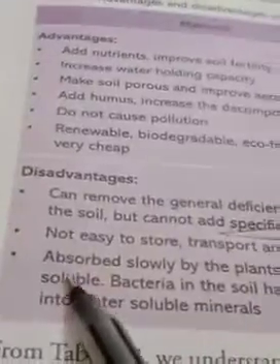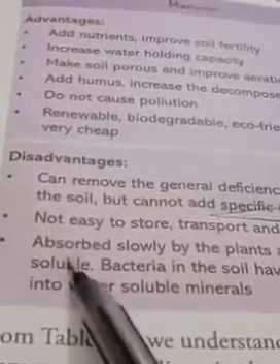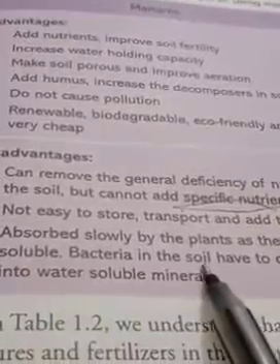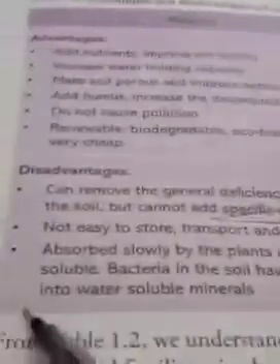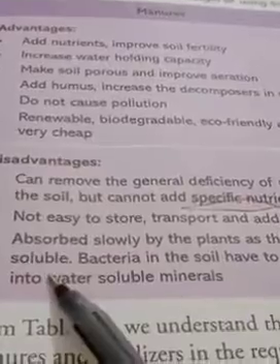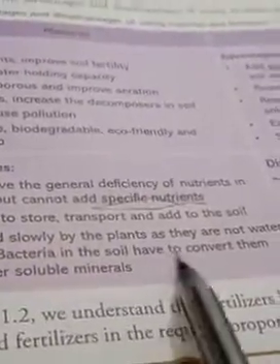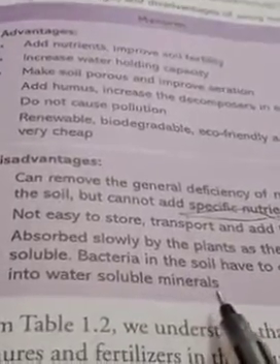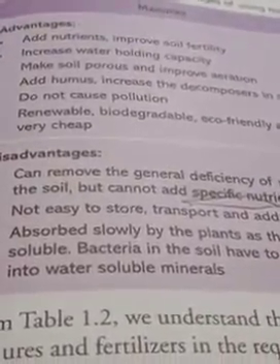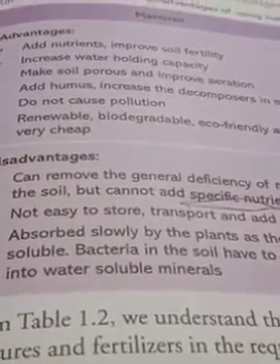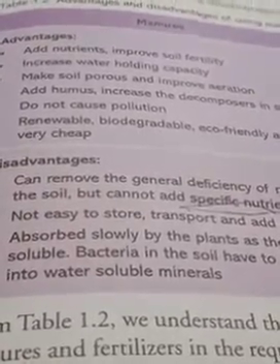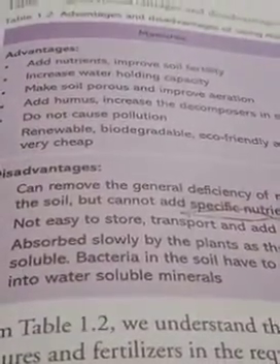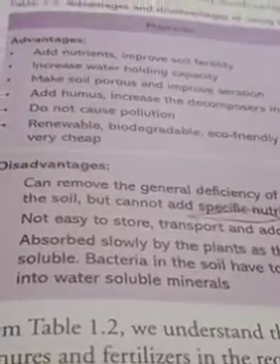The next difference is how they are absorbed by the plants. Manure is absorbed slowly by the plant as it is not water soluble. Bacteria in the soil have to convert it into water soluble minerals. While fertilizers are readily absorbed with the water, they are easily absorbed by the plant as they are water soluble. So these are some differences between manure and fertilizers.